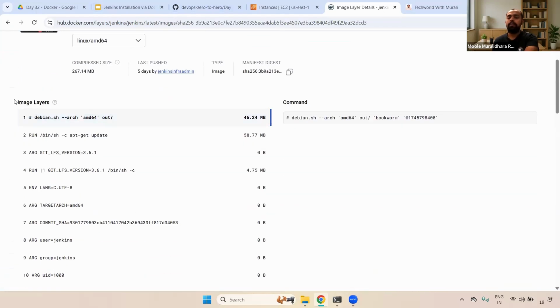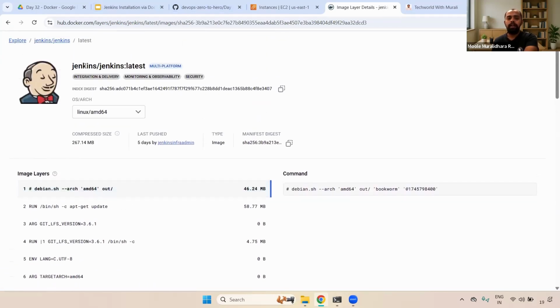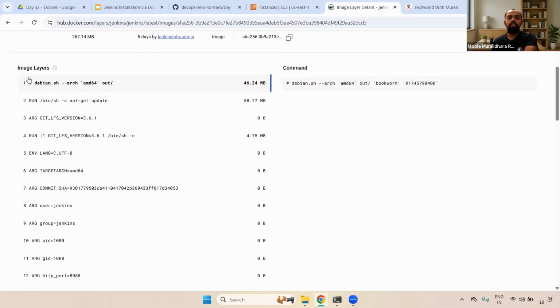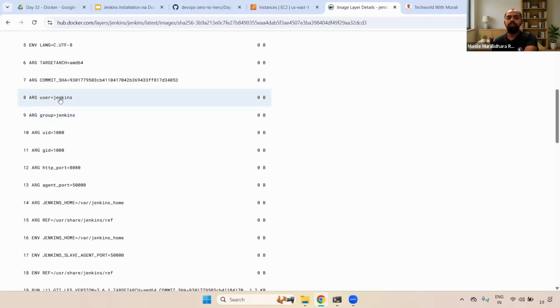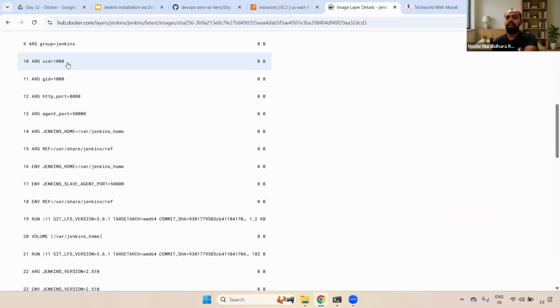And here you can see the image layers. Here you have to remember this image was built by some other people. Okay, here we have different layers. You can come down a little bit, and here you can see which user it is running. It is using the Jenkins user, and here you can see the UID is 1000 and the group ID is 1000. Remember this UID and group ID, we are going to use them later. You will get some idea. This is the container UID and container group ID. Okay, inside the container we have that.